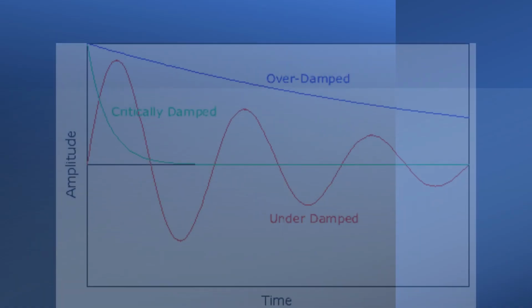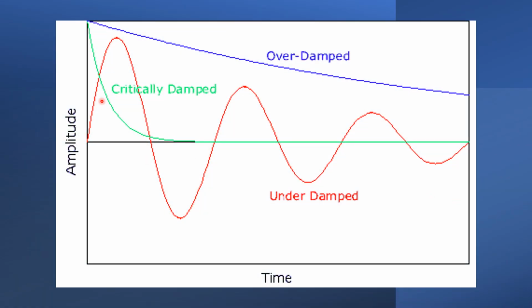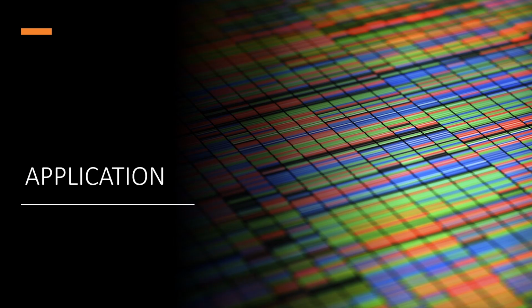So, combining them together, it will look like this. So, this one is the underdamp oscillation. And this one is the overdamp oscillation. And this one is the critically damp oscillation. So, mas mabilis. Yan. So, let us have samples of this damping or damp oscillation.